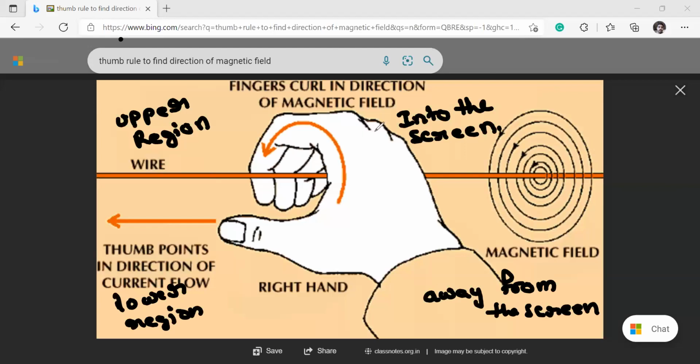Those who are not clear, please speak. Okay, fine. I think everyone is clear. Into the screen is represented by a cross mark. Away from the screen is represented by a dot.